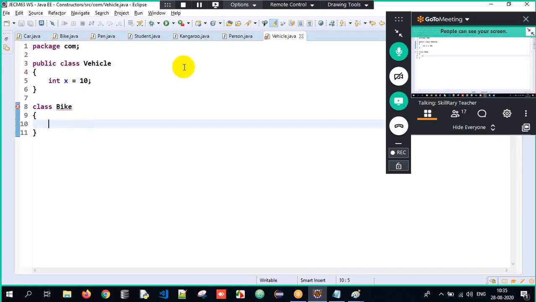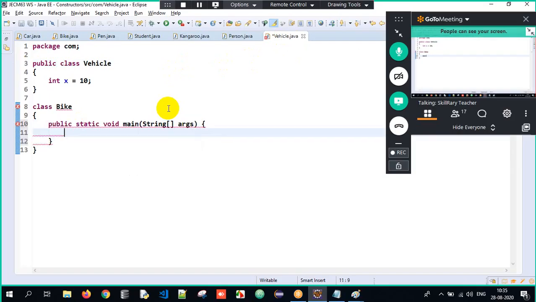So now here I'll have my main method over here. The class name and the file name should always be the same. See, the class name is Bike here. Oh, Bike is already there. No, let me take Car here. Car is there. Oh, Car is also there. We'll take Bus here.